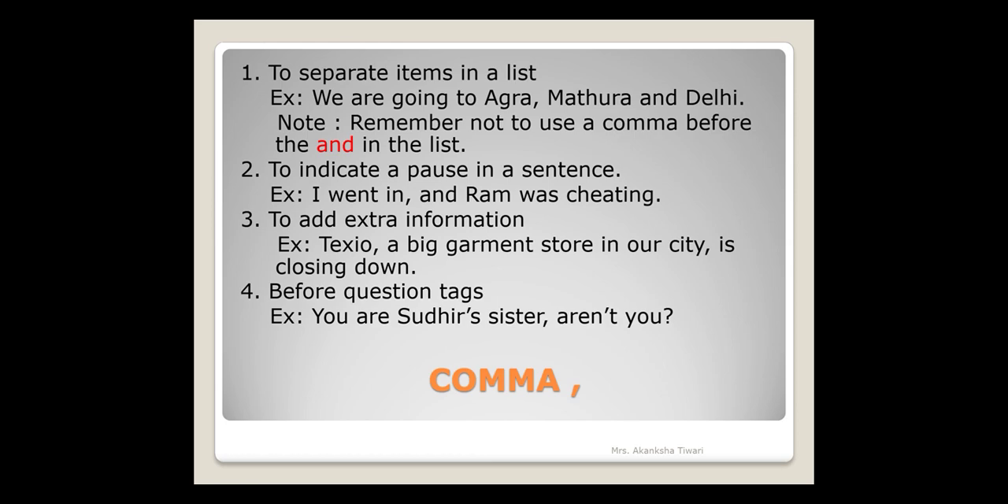Comma. Here, the first use of a comma is to separate items in a list. Whenever there are three to four things and you have to mention them, then we use commas. But here one point is to be remembered, that we don't use a comma before the and in the list. For example, we are going to Agra, Mathura and Delhi. Suppose if one more city name was there, we are going to Agra, Mathura, Delhi and Mumbai. Understood? So here we cannot use a comma before and, which is used for the last item in the list.